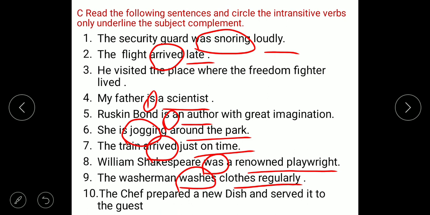So these are intransitive: was snoring, arrived, is jogging, arrived, was, and washes. These are intransitive verbs. Okay, students, I hope you all understand.